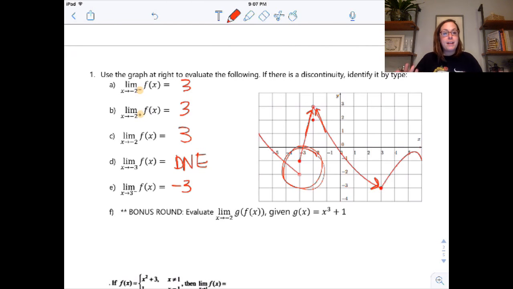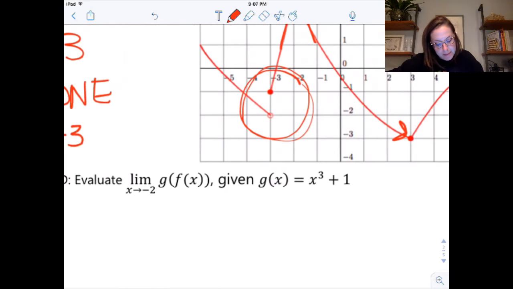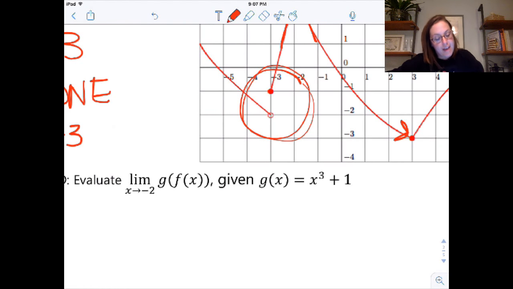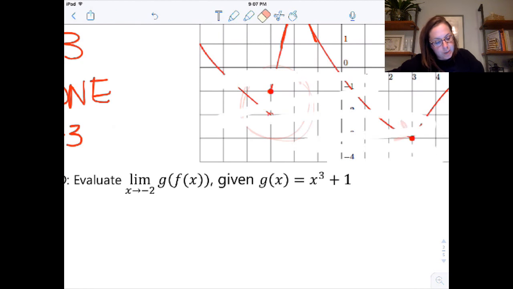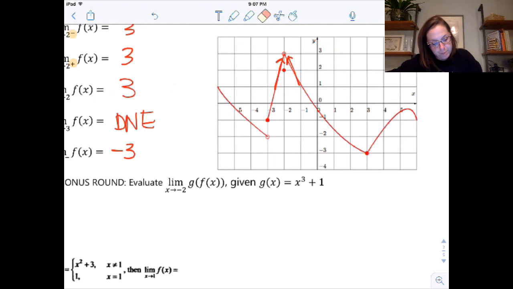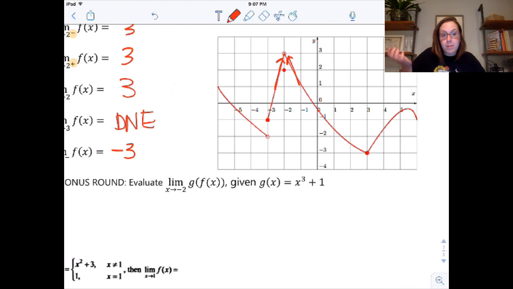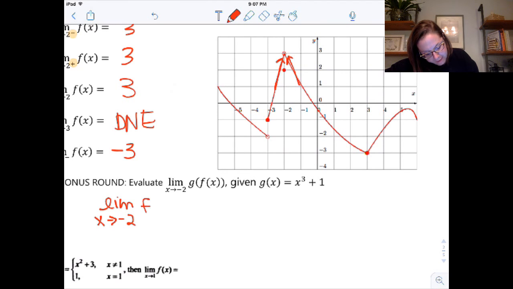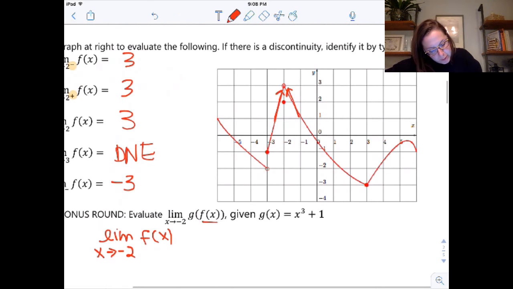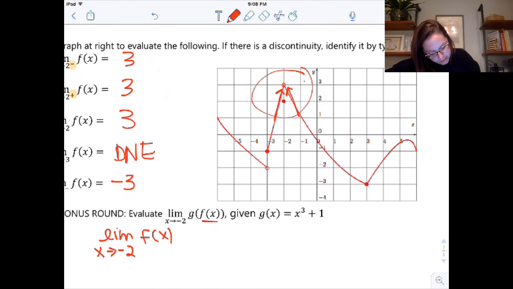Let's talk about a limit of a composition. So the limit as x approaches -2 of g of f, given that g equals x cubed plus 1. I'm going to do what I would always do with composition, which is start on the inside. So if I take the limit as x approaches -2 of f, my inside function, my limit there we said was 3.